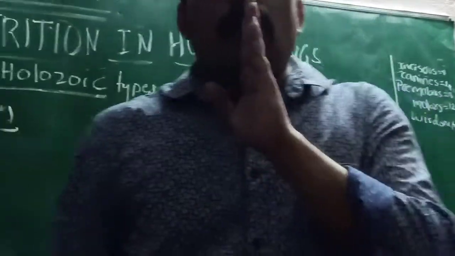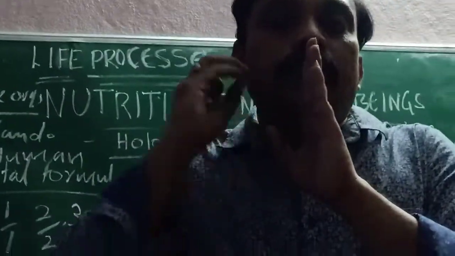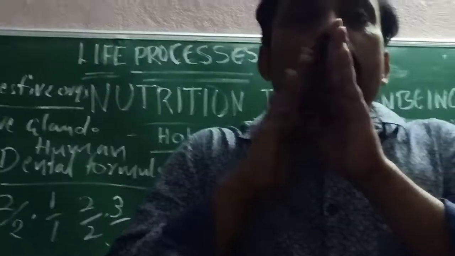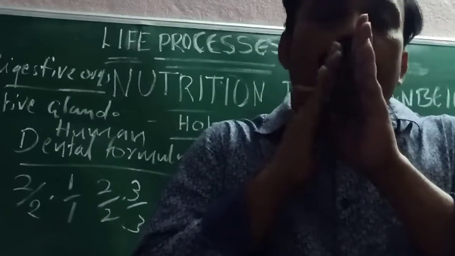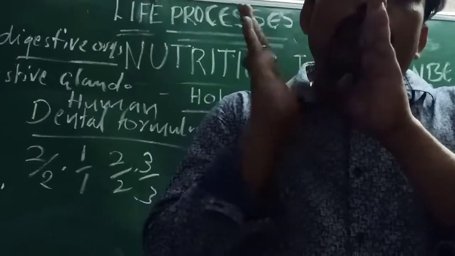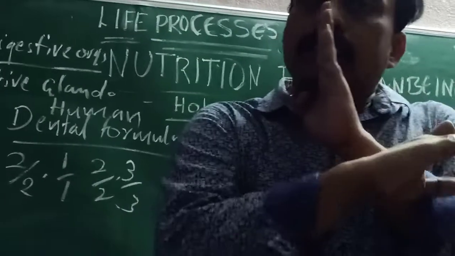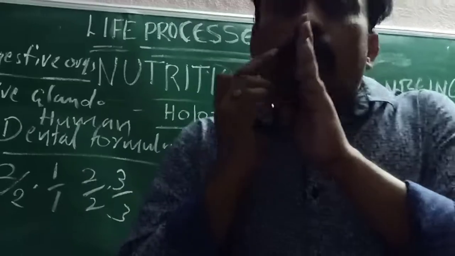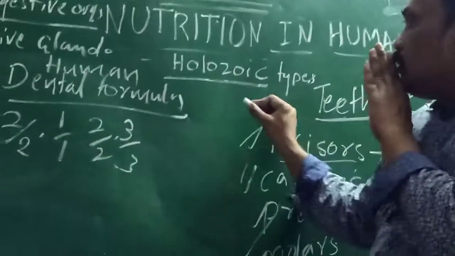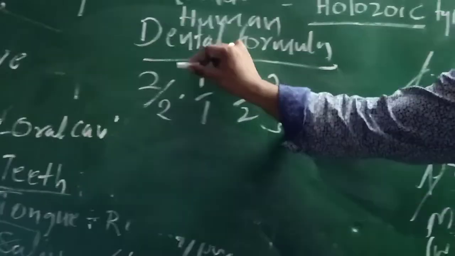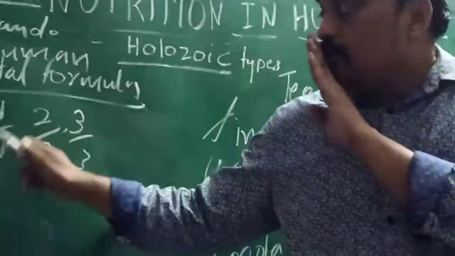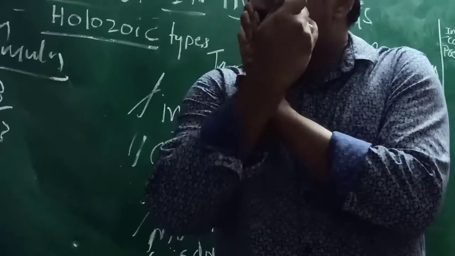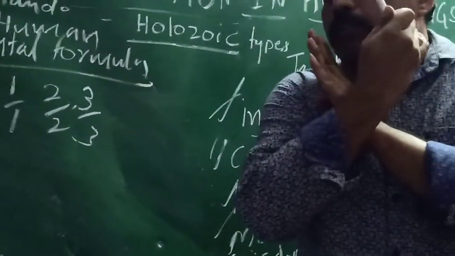For example, this is the right side and this is the left side. Each half of the jaw is taken separately, this side and this side, upper jaw and lower jaw. In one side, how many teeth are there? This side is 2/2, 1/1, 2/2, 3/3. This side also is 2/2, 1/1, 2/2, 3/3.